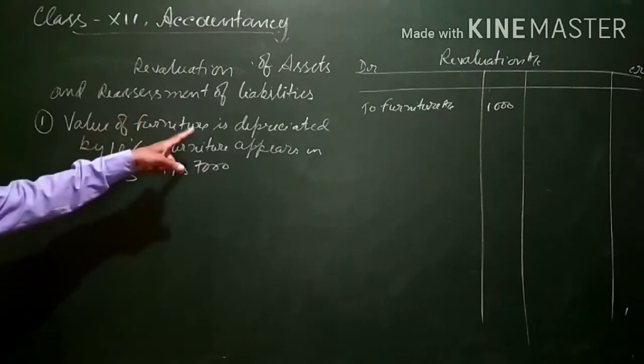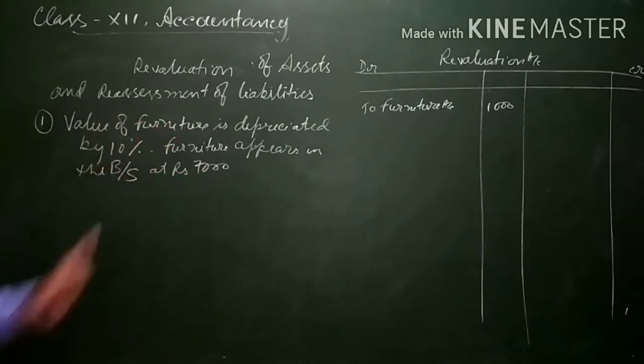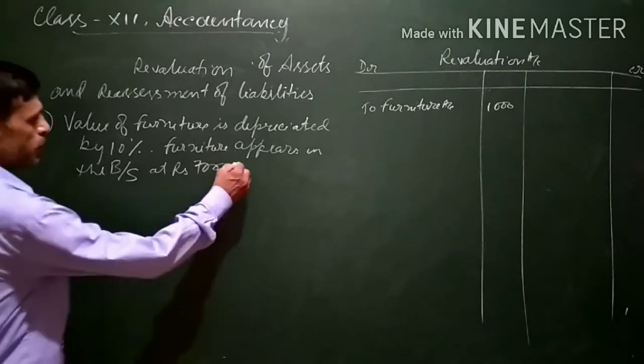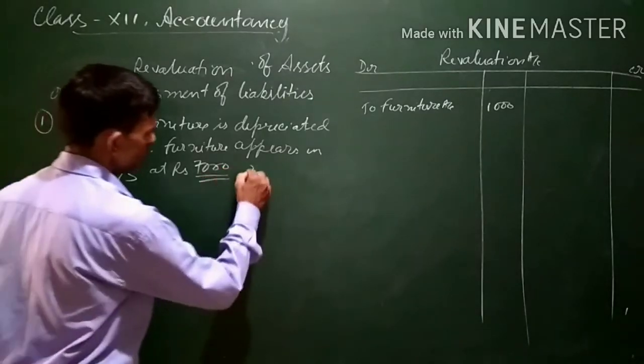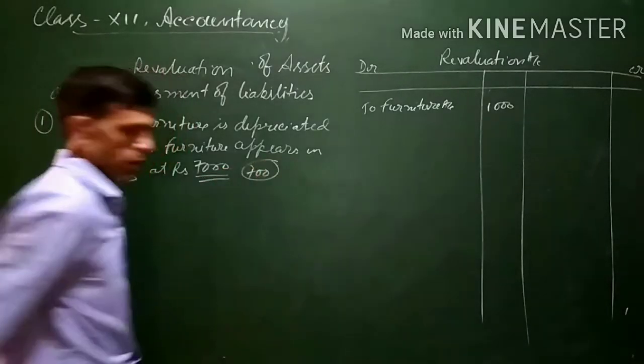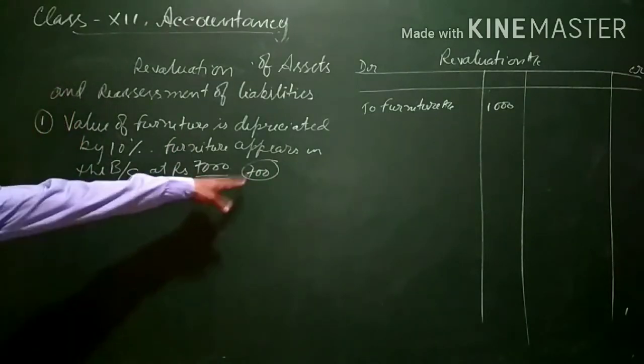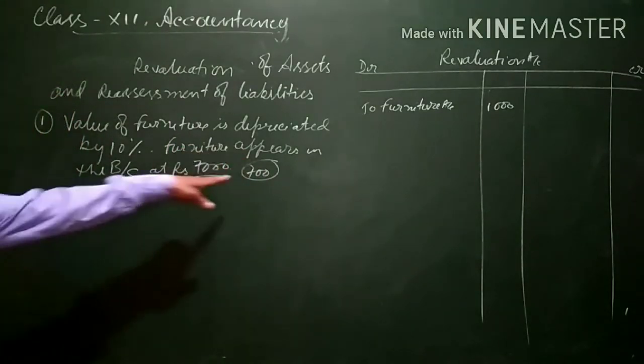So 10% of 7,000 will be 700. So there is going to be a decrease in the value of furniture by 700.